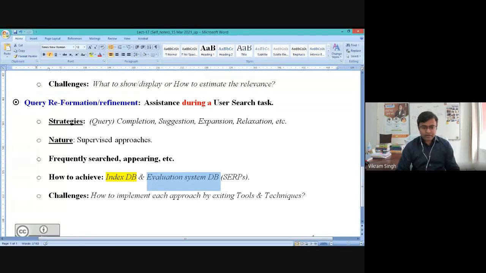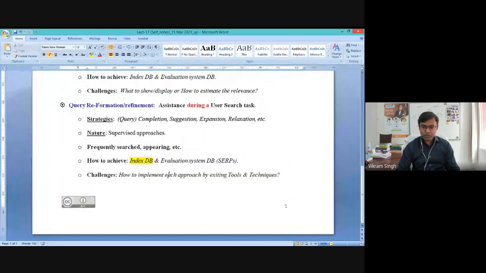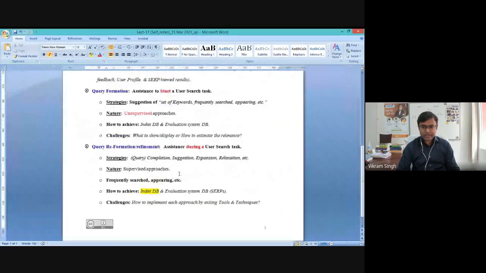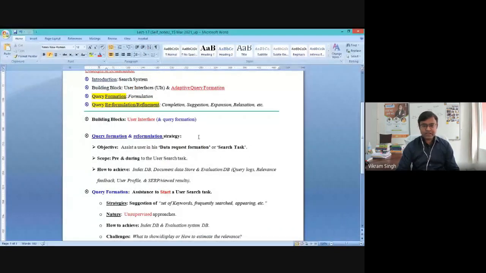The user interface on top of any search system will have two elements. The first element is the visualization, and in one particular portion of the interface we have the search box or query box.